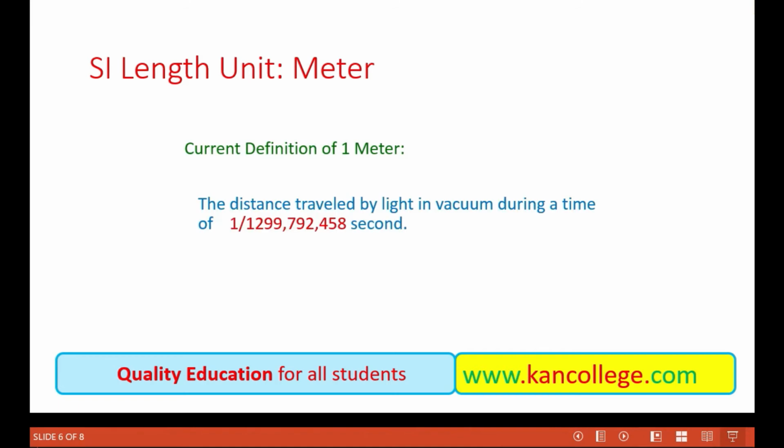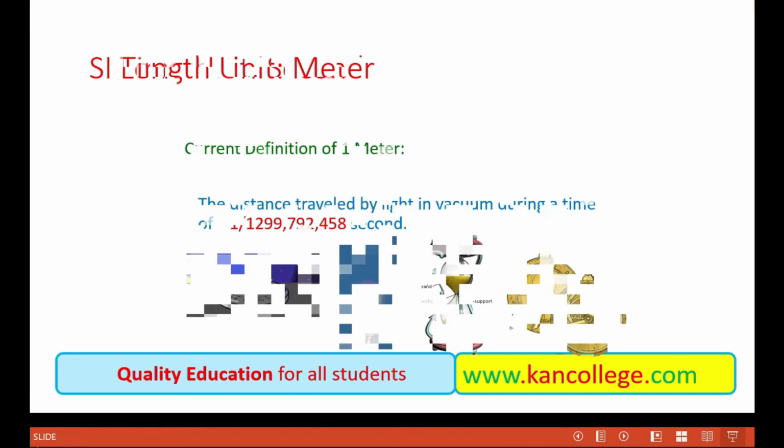More precisely, the unit of length, that is meter, is defined by the speed of light. It is the distance traveled by light in vacuum during 1/299,792,458 of a second. So it is a very small distance traveled by the light, and this distance is known as 1 meter.